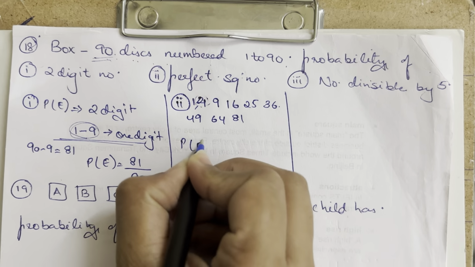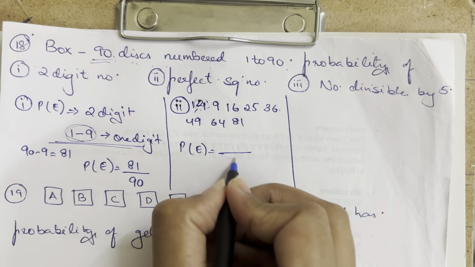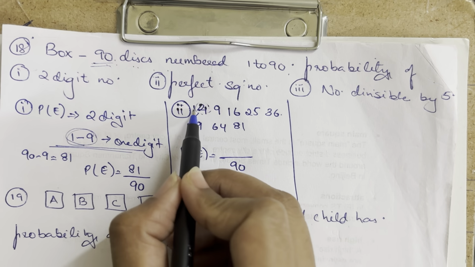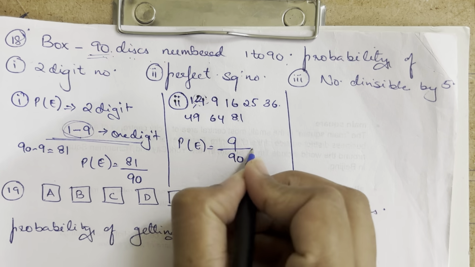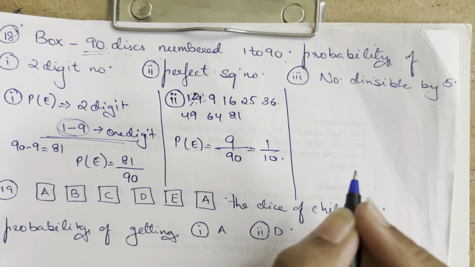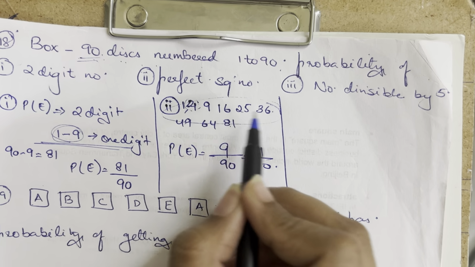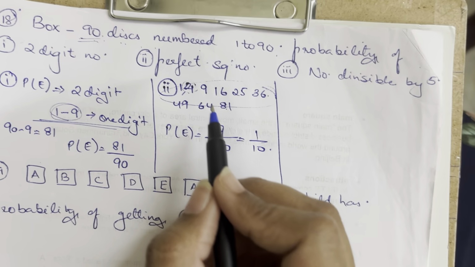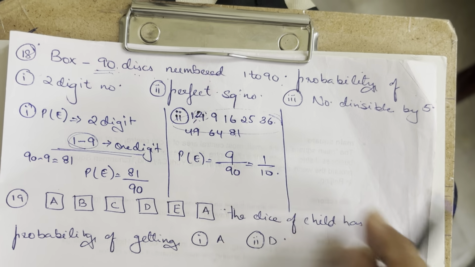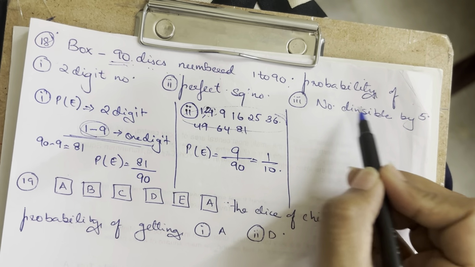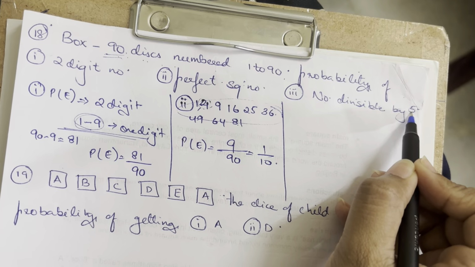The probability of the event is the favorable ones, 1 2 3 4 5 6 7 8 9, divided by the total numbers, which are 90. So it is 9 upon 90, which becomes 1 upon 10. Now further ahead, some students are intelligent enough to just write it down like this, but some who cannot, that's why I've written it down here. Next one, number divisible by 5. What are the numbers divisible by 5?